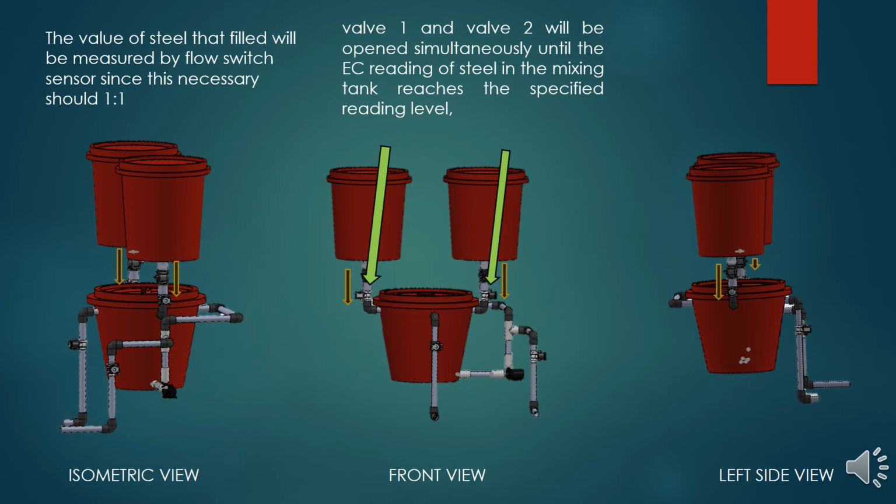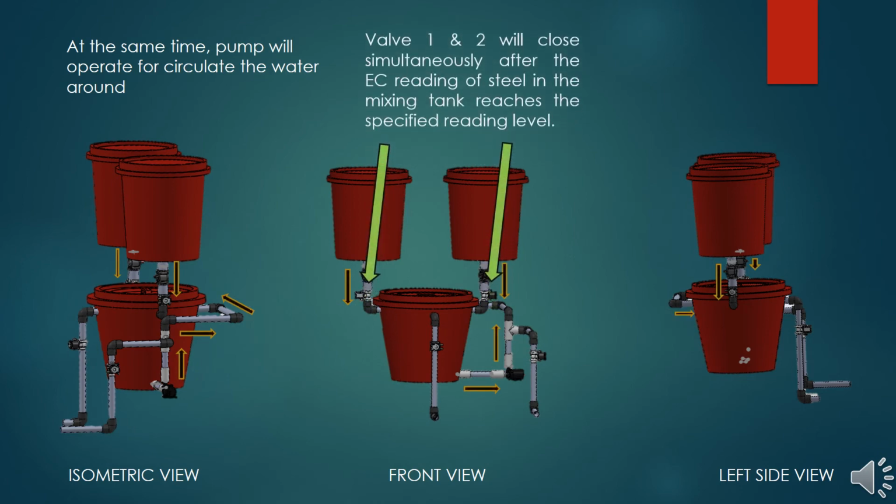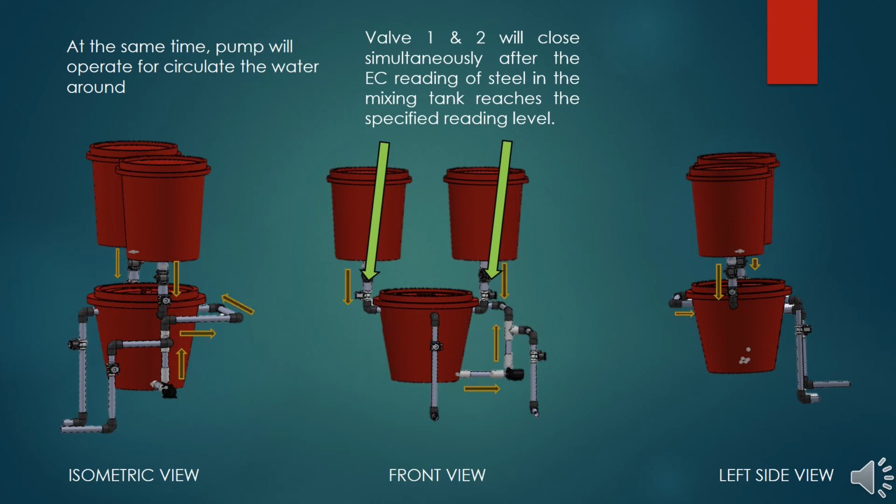Valve 1 and valve 2 will be open simultaneously until the EC reading of the solution in the mixing tank reaches the specified reading level. At the same time, the pump will operate to circulate the water around. Valve 1 and valve 2 will close simultaneously after the EC reading of the solution in the mixing tank reaches the specified reading level.